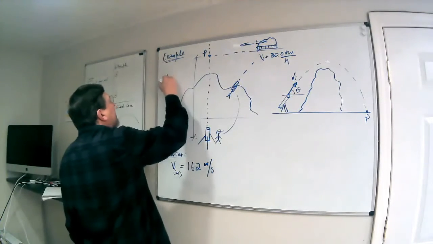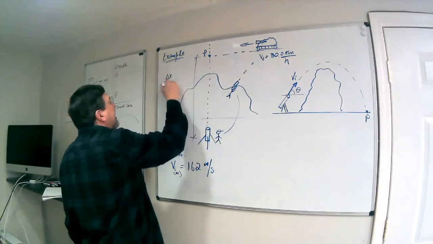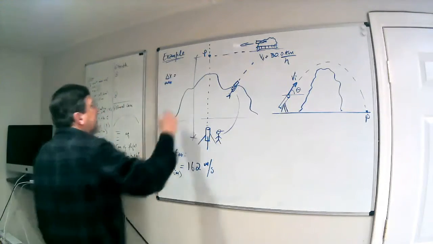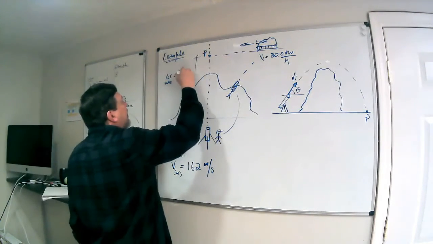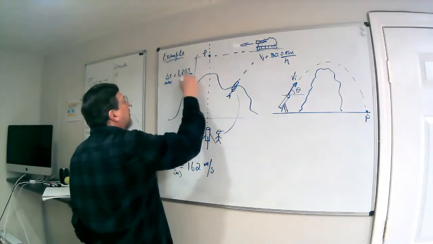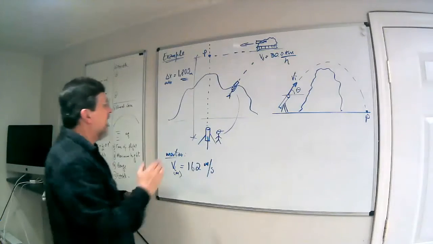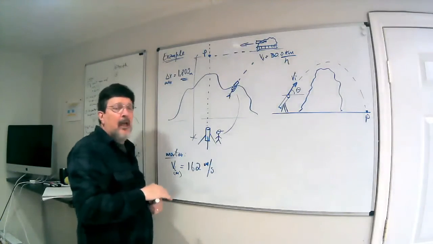Which is the range, right? The delta X max that we're going to use for that mortar. And let's assume that it is 1,800 meters away. So the point P is 1,800 meters away.